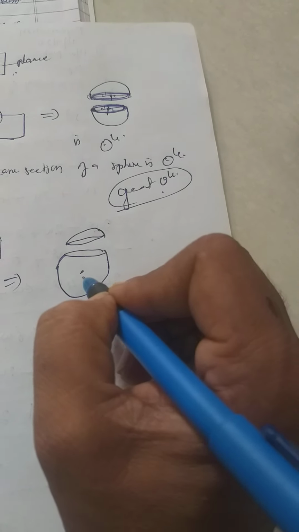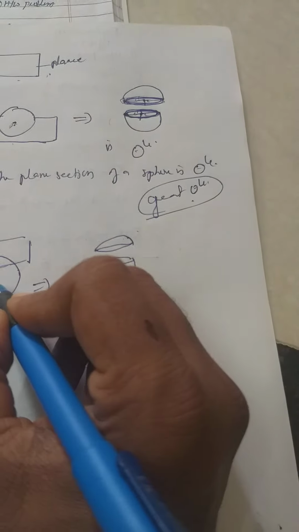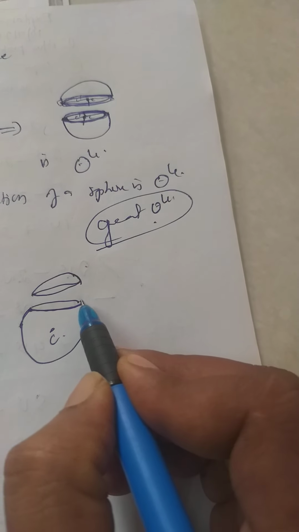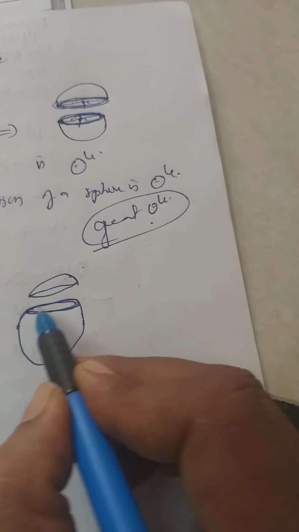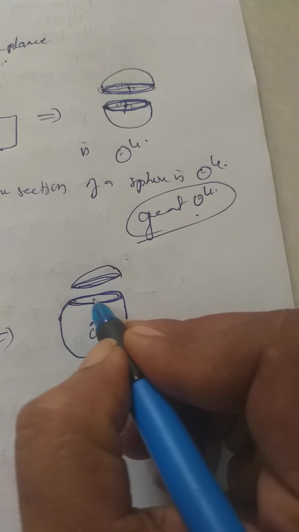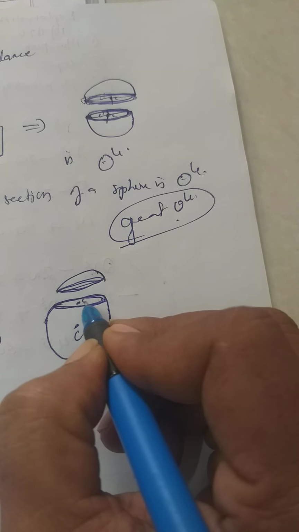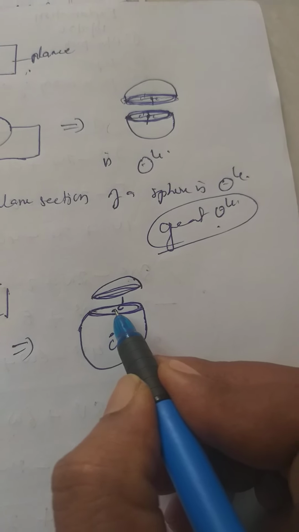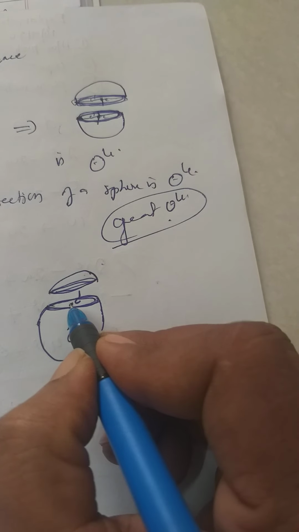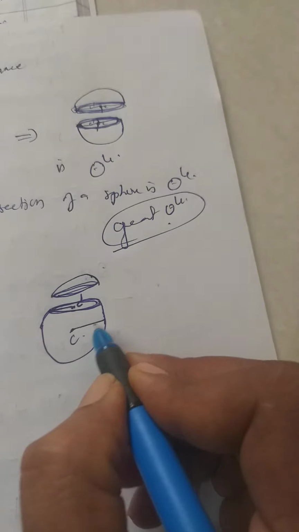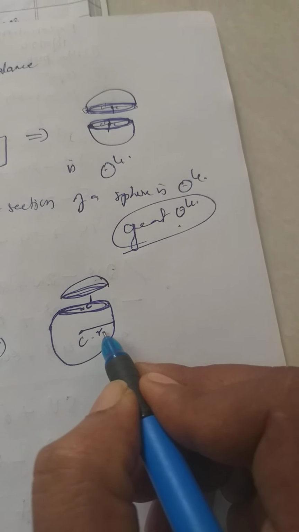This is the center of the sphere. Again, the common portion of the plane is a circle. Now this point is called C dash, and this C dash is the center of the circle. This is called the radius of the circle, whereas this one is the radius of the sphere.